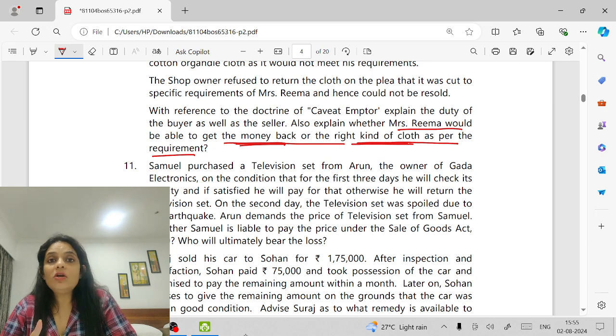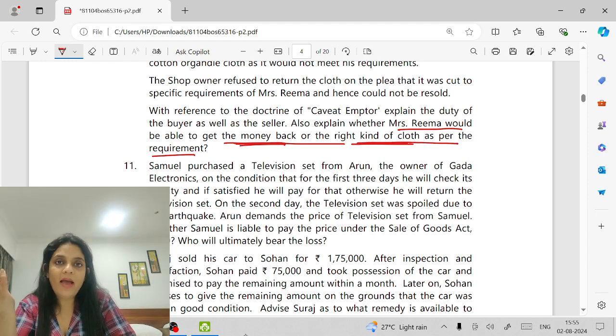Since it was the fault of the seller, she has a right to decide whether she wants her money back or the cloth. She has a right of choice, and if she wants her money back, she'll get her money back. If she wants the cloth, she'll get the cloth.